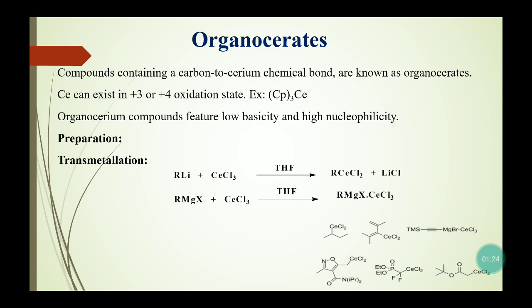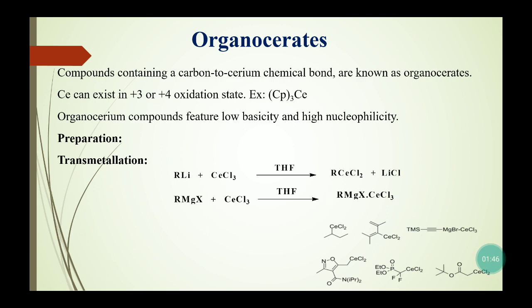Organocerium compounds show weak or negligible basicity, though they show very high nucleophilicity. So the carbon has a nucleophilic character and can easily form carbon-carbon bonds with electrophilic moieties, showing nucleophilic addition reactions.